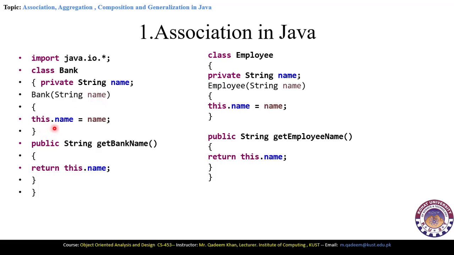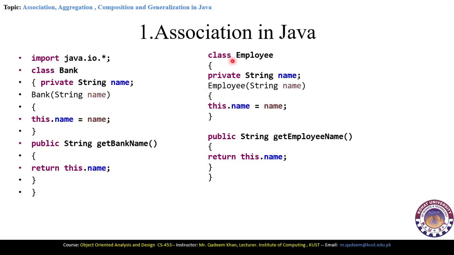This dot name is equal to name, so it will take the parameters of the string name that will represent the bank. Here then we are declaring the function public string get bank name. It is a string function and its access specifier is public, and it will return the name of the bank. So return this dot name will return the name, which is a variable of string data type here.